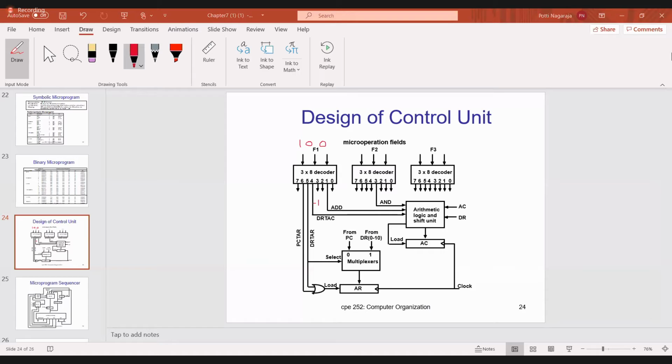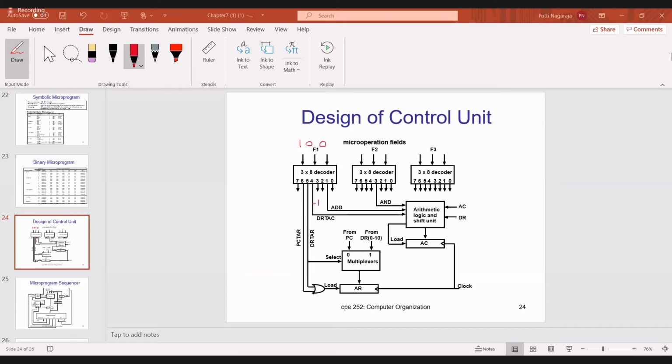Similarly, verify the 101 opcode. If it is 101, which line is active?